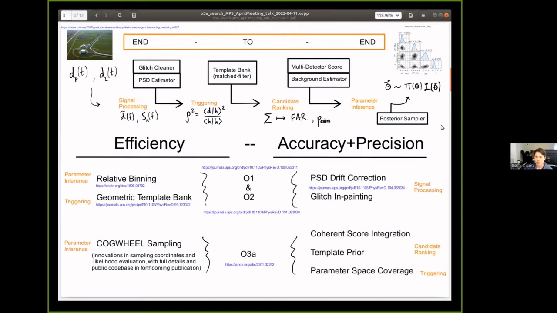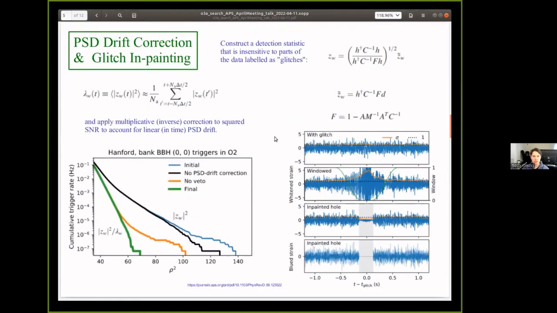And then we do some parameter inference on those events, for which we use this Cogwheel software, which is going to be in an upcoming publication by these authors, led by and largely thanks to Javier Roulette, who has also worked really hard on finding some interesting coordinates that allow us to have better sampling and more efficient and reliable convergence with Monte Carlo samplers. So this is based on some intuition from the post-Newtonian expansion, also employing the old methods from the existing IAS pipeline. We get these detections, and I'll just run through this really quickly.